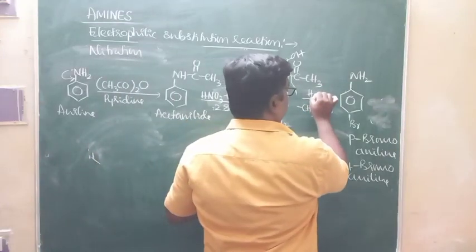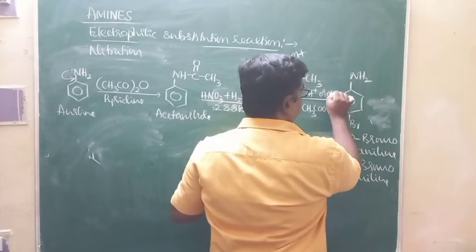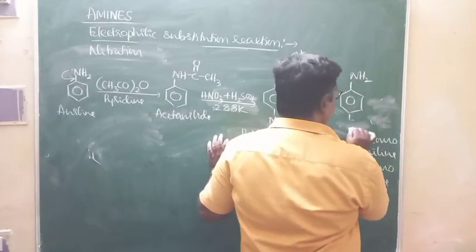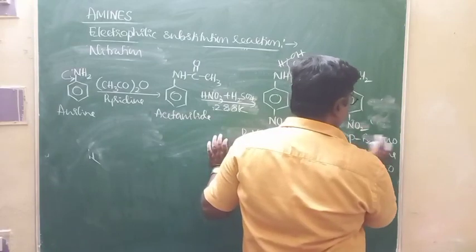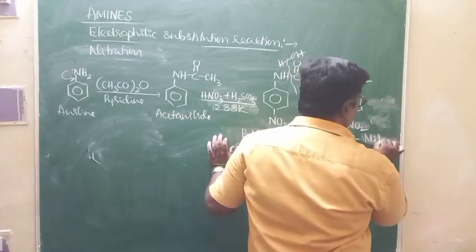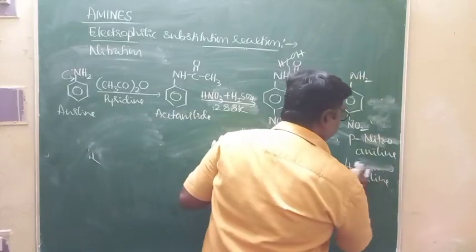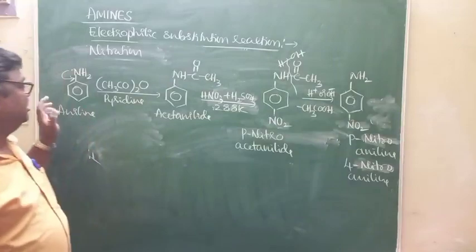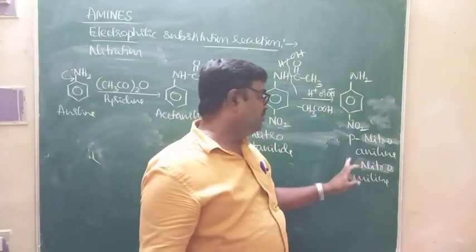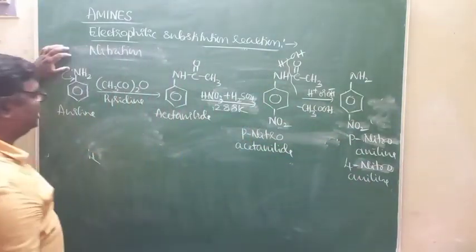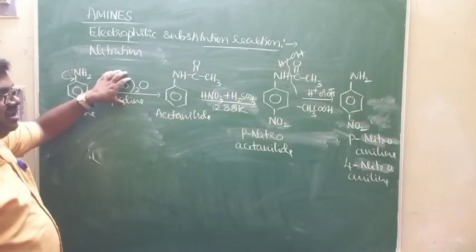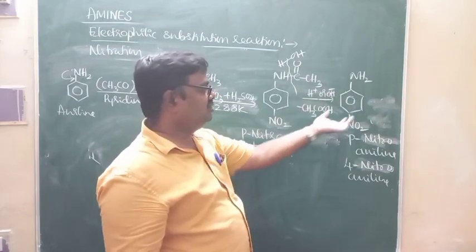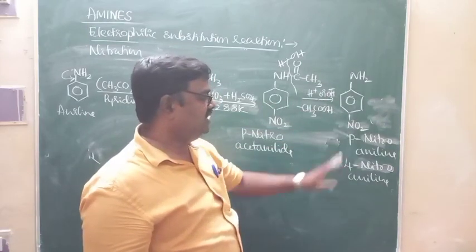If it is subjected to hydrolysis in presence of acid or base, NH2 group is recovered, and you are going to get para-nitroaniline, or 4-nitroaniline. This is how aniline can be converted to para-nitroaniline or 4-nitroaniline by protecting NH2 group using acetic anhydride. Acetanilide formed produces para-nitroacetanilide, which upon hydrolysis gives para-nitroaniline, or you can say 4-nitroaniline.